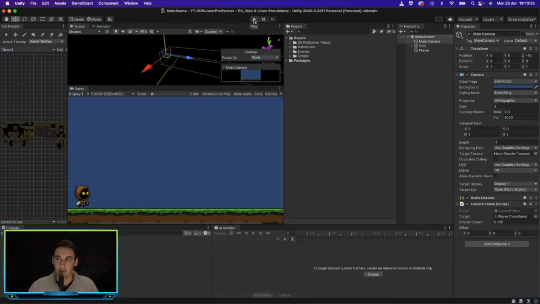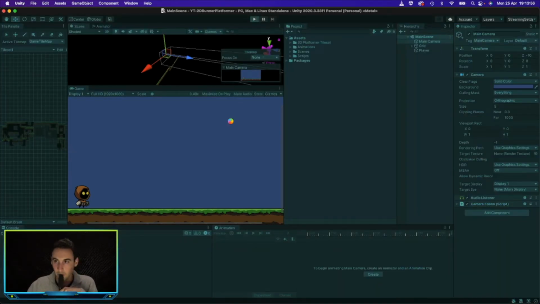Let's see if that makes a difference. So X needs to be 6, Y needs to be -1, and Z needs to be -22. Hopefully that works. If we play this, we should get what we had just now.